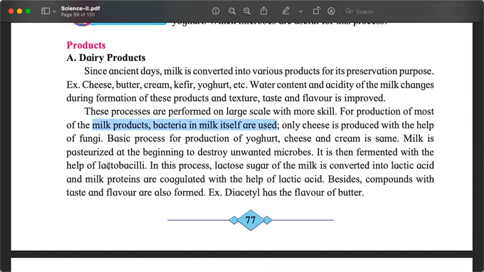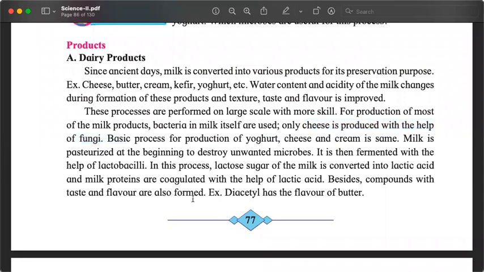And this bacteria is lactobacillus. The plural is lactobacilli, singular is lactobacillus. Except for cheese, which is produced using something from fungi. And this is the vegetarian cheese.